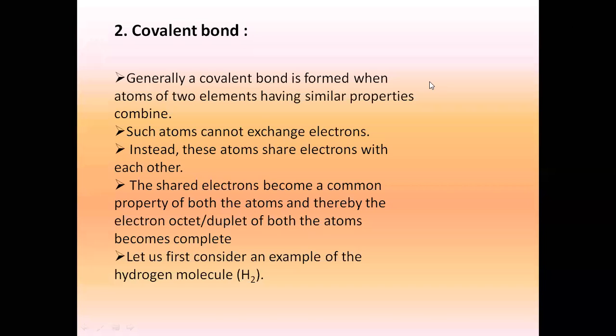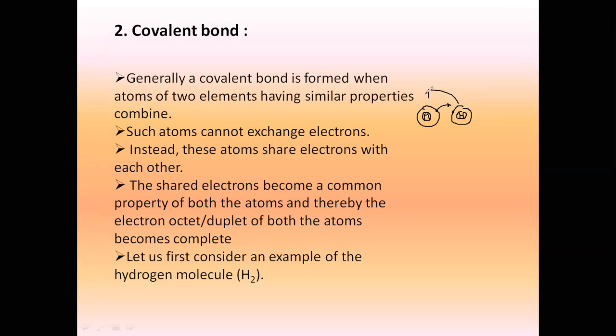Let's see. Have you heard about Venn diagrams? I'll just show here. See, this is my hydrogen atom. How many electrons are in the last shell of the hydrogen atom? Only 1. First there will be a nucleus, and after that, how many electrons in the first shell? 1. Similarly, I will have one more hydrogen atom, which also has only 1 electron in its shell. Now both of them require 1 electron to become stable, isn't it? So if this gives to this one, this will become stable and this will not. Similarly, if this one gives, this will become stable and that one will not. Rather, what are they going to do? They are going to share.